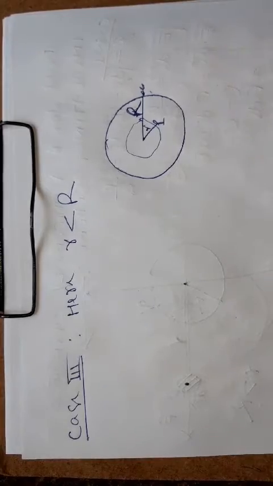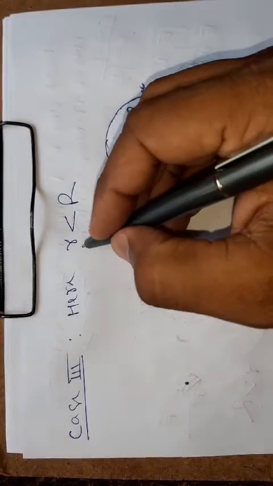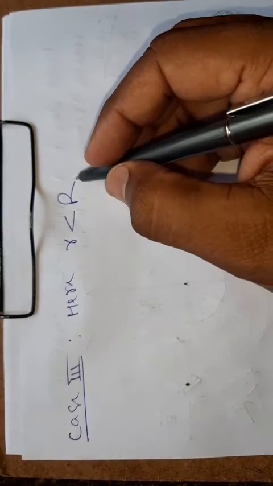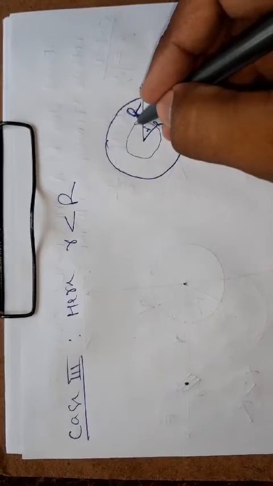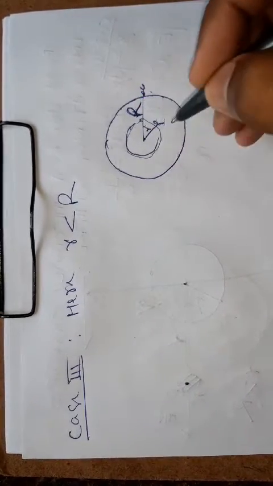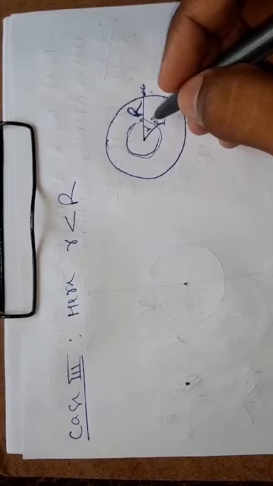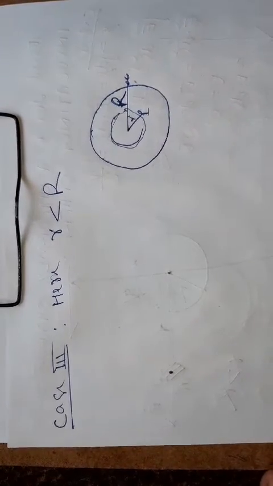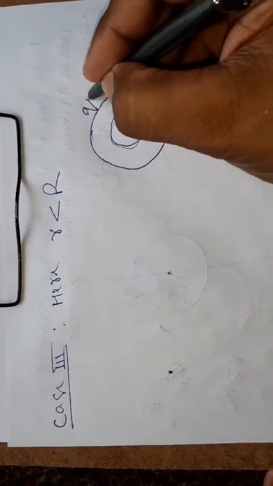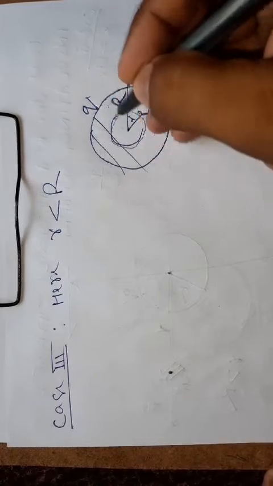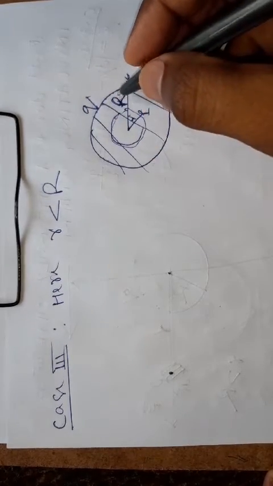It means we can write small r is less than capital R. This is a more and more interesting case for us because Q is spread all over this sphere.